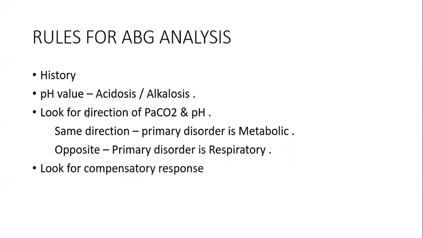History is very important. Next important thing is you have to look at the pH value. The normal pH value is 7.35 to 7.45. If it is less than 7.35, it is called acidosis. If it is more than 7.45, it is termed alkalosis. And we have to look at the direction of the partial pressure of carbon dioxide and the pH. The normal value of the partial pressure of carbon dioxide is 35 to 45 mmHg.